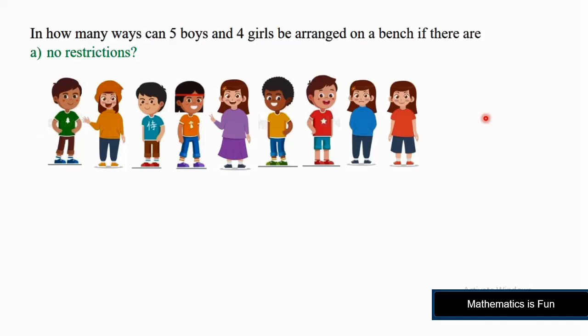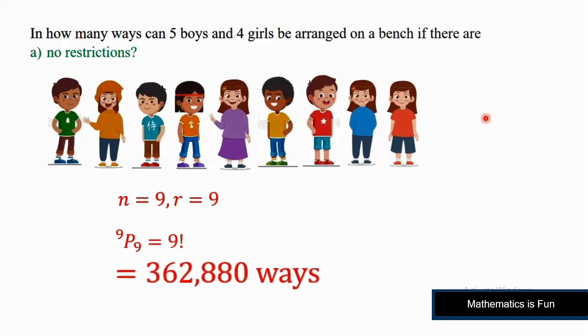In total we have 9 people, whether they are boys or girls, it doesn't matter, because there is no restriction on the different categories. So the total number of units is 9, and we have to arrange all 9 of them. So the arrangement would be 9P9, that is 9 factorial.